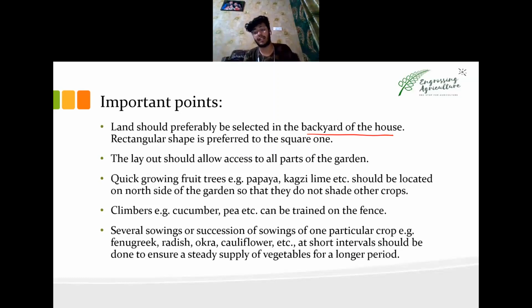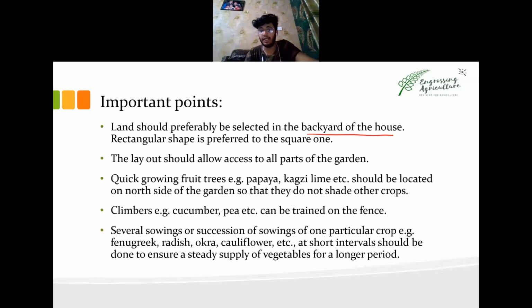Also, rectangular shapes are easier for weeding. How can weeding be done? If you have this length and it is this broad, you can do weeding easily. But if it's a square, it's shortened up, and the weed infestation increases more intensively on a square platform than on a rectangular one.